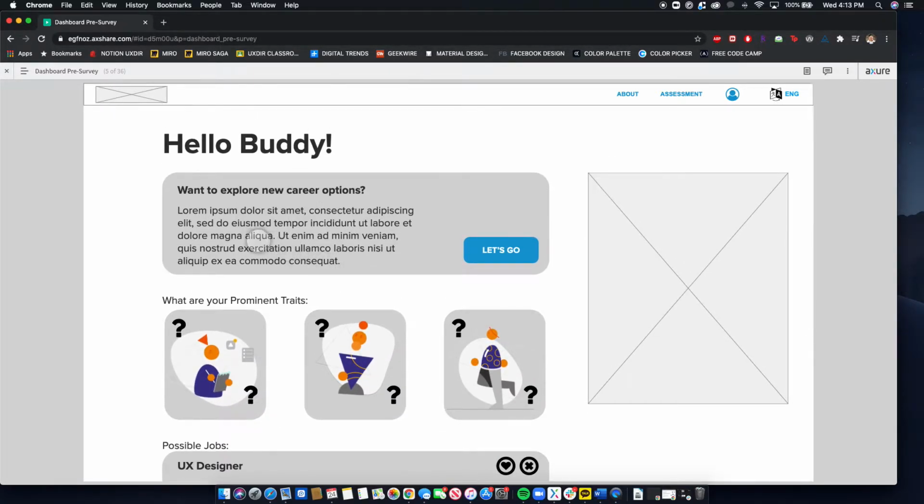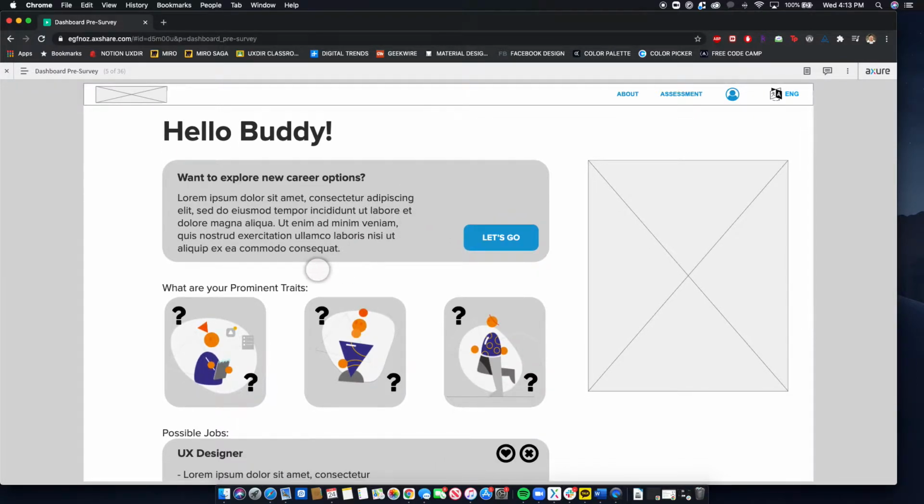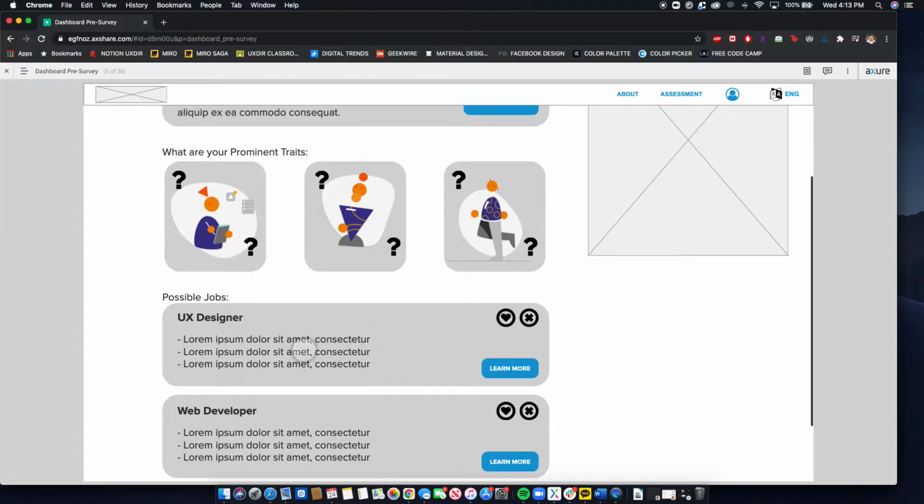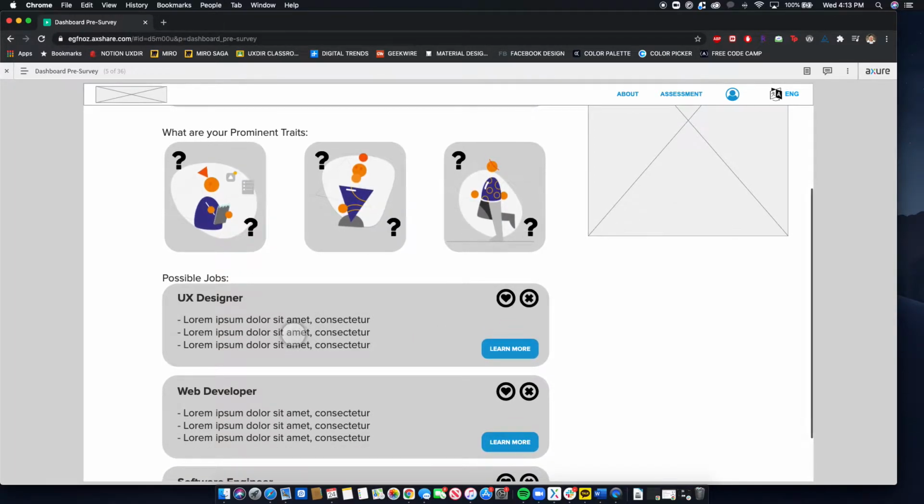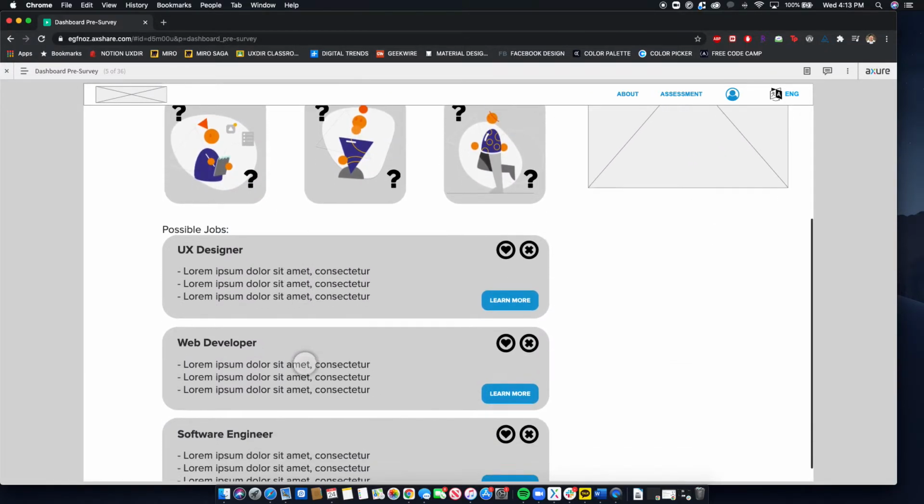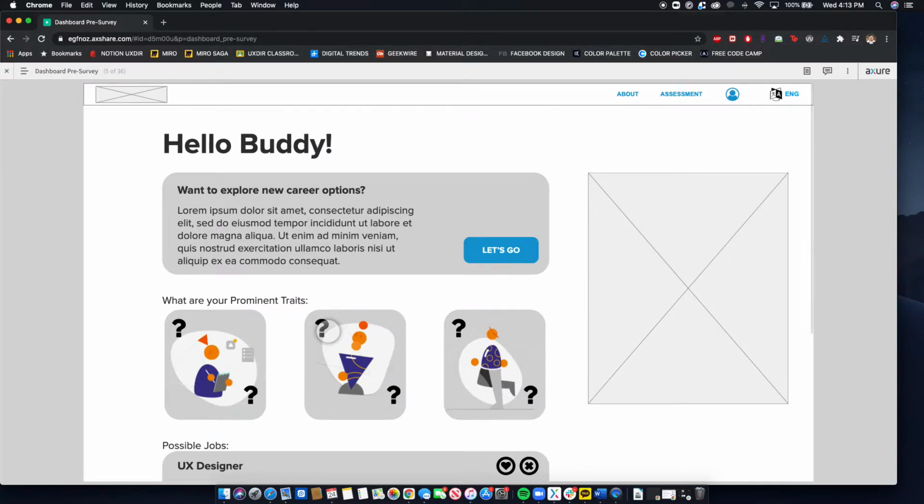They can access their assessment, or through this, they can also see their prominent traits, but right now they don't have a prominent trait because they never filled out their assessment. And they can also look at possible jobs. They don't have a specified job because they haven't filled out their assessment, but they can learn more about these different jobs that just pop up. But let's go ahead and fill out the assessment.